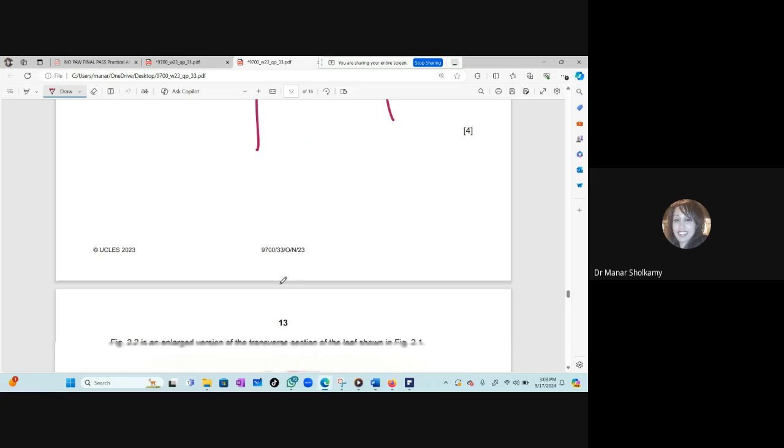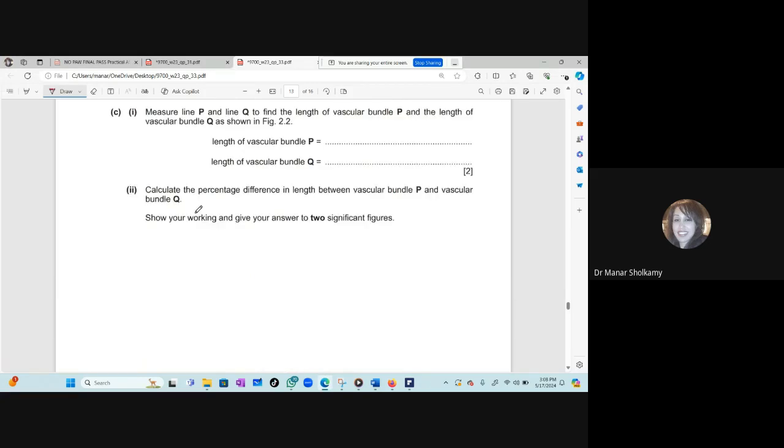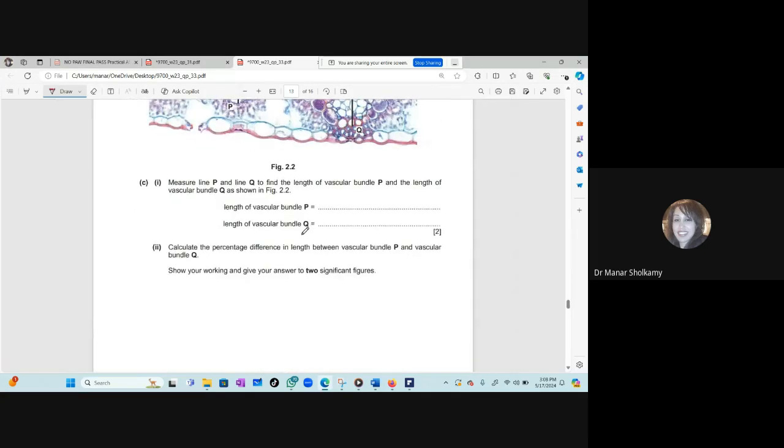This is one of the miscellaneous questions that we're talking about. Measure line P and line Q. Now I want to ask you, when you measure anything, what are the units you use for measurement? Farouk.